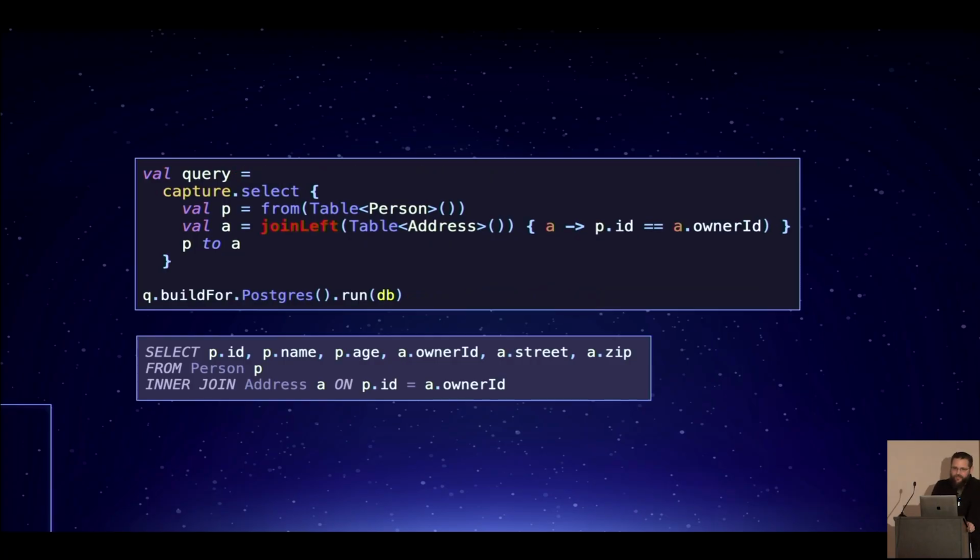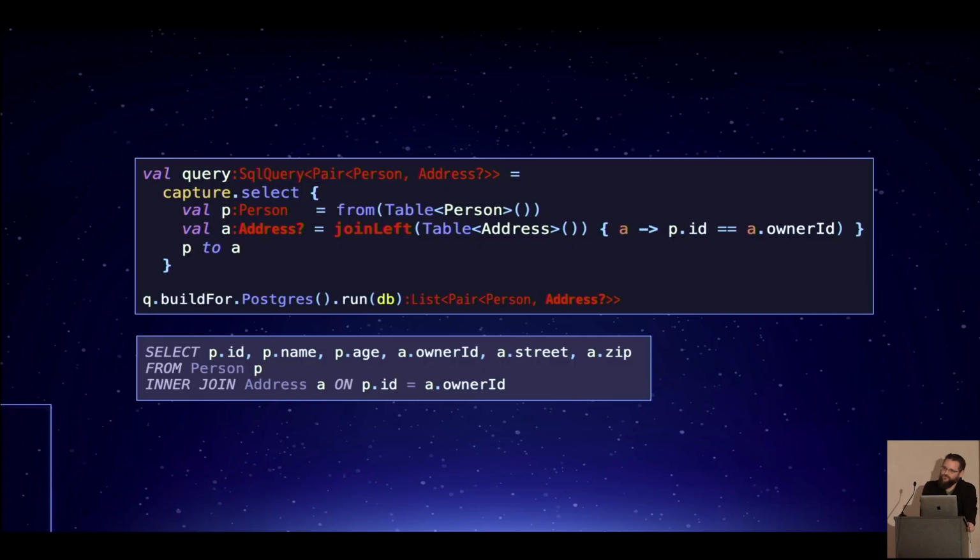So here's left join. What does left join do? Ooh, look at that. Kotlin has this very nice way of doing nullability. And left join will do that. It will actually create a nullable type. And the nullable type will come all the way out. Again, just like for regular types, it goes all the way through. For nullable types, it goes all the way through also.